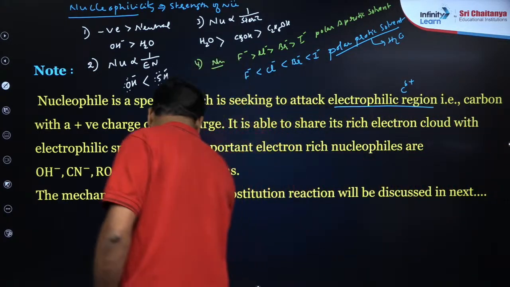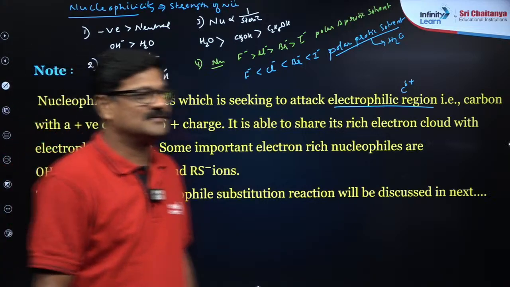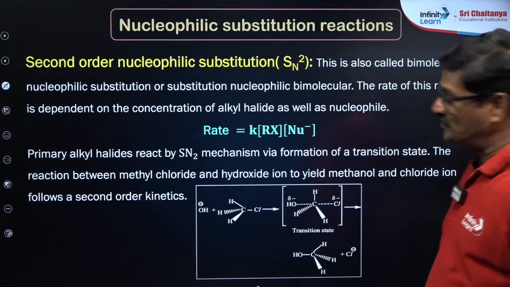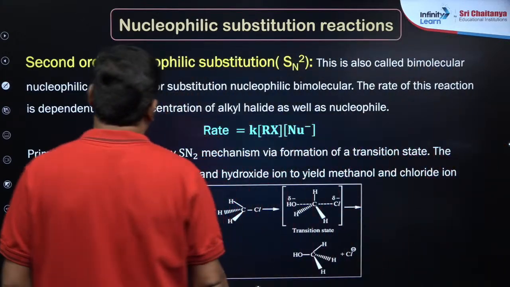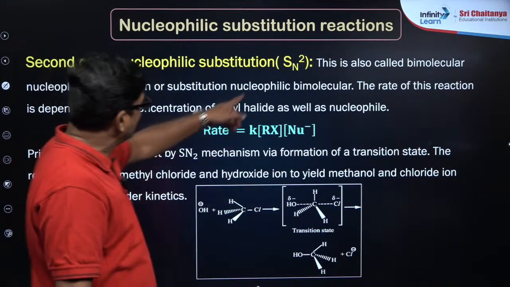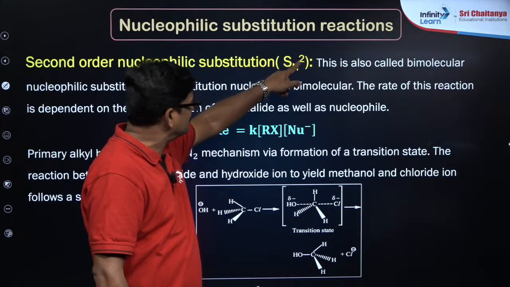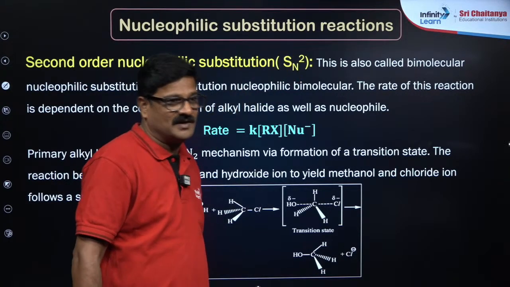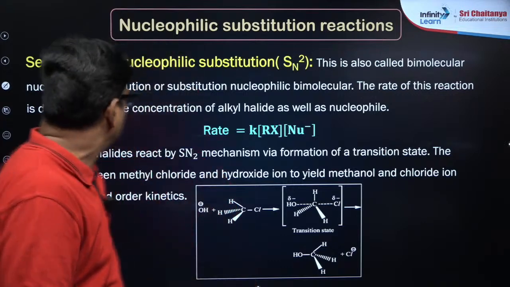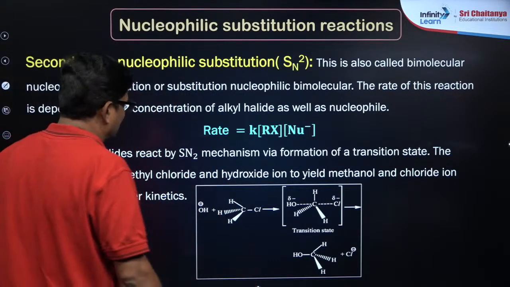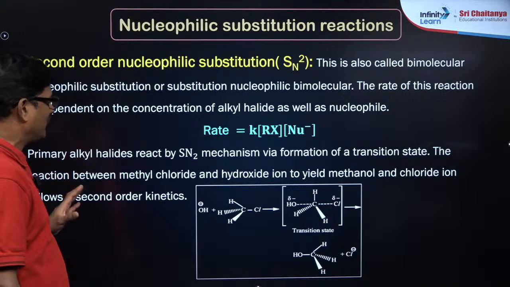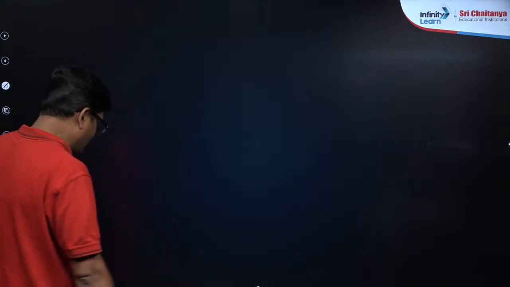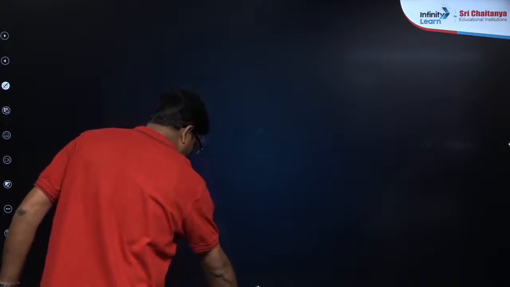So let's move ahead today. Now, nucleophilic substitution reaction, the first is the second order nucleophilic substitution reaction. In this, the nucleophile is attacking. Otherwise I'll draw the things over here.